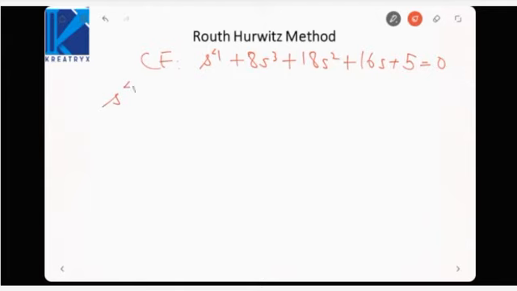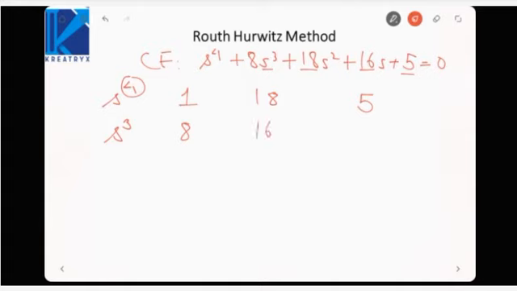Take the highest power of s, which is even, and write down all even power coefficients: 1, then 18, then 5. 5 is s raised to power 0, and 0 is also even. Then take the odd powers, s cube, and write down 8, then 16.